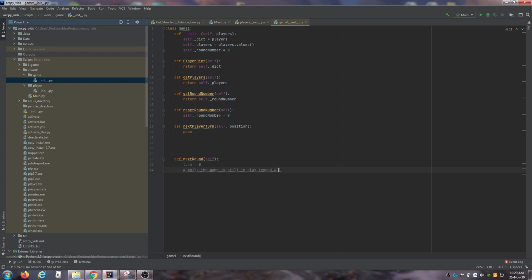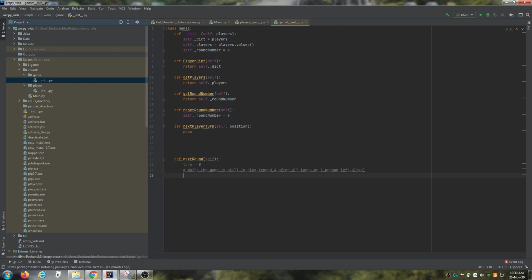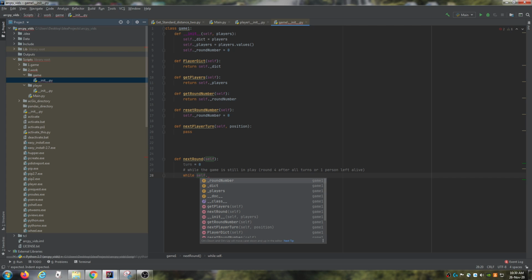So round 4, for example, will adhere to restarting back to player 1. So round 4, so after all turns, or one person left alive. So let me just write this and make it make some more sense. So while self dot, we need to check if the game is still in play.